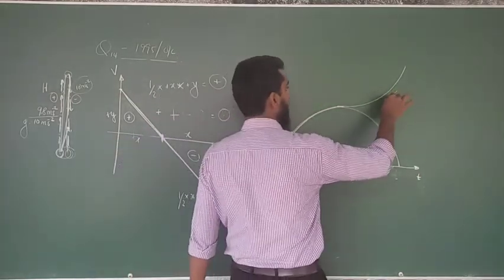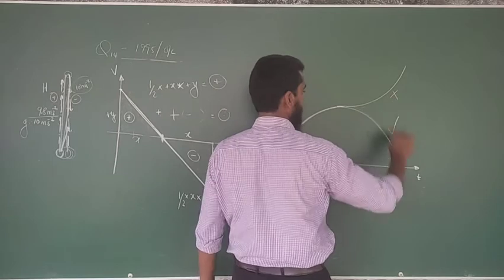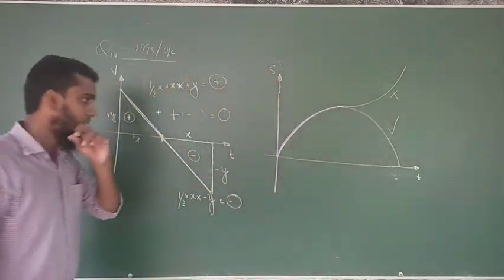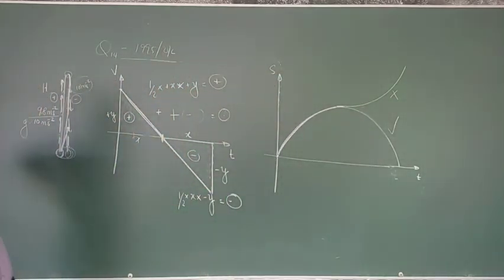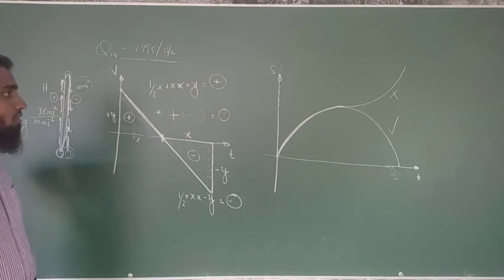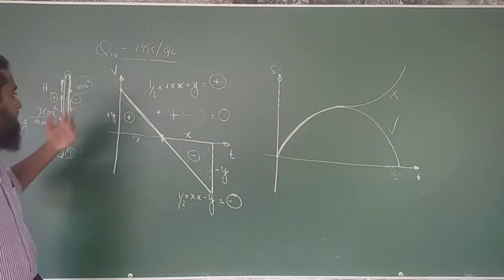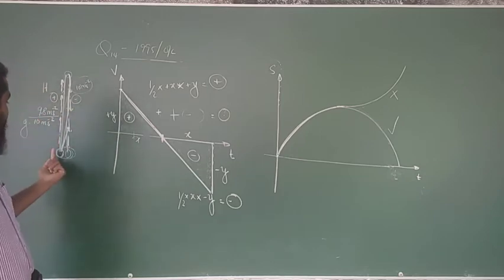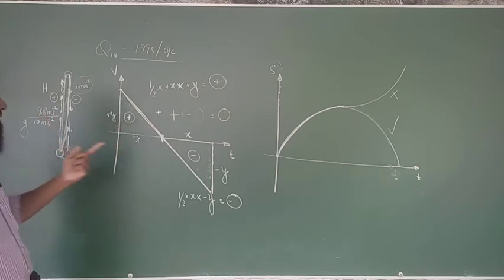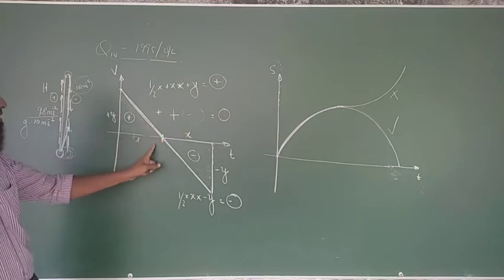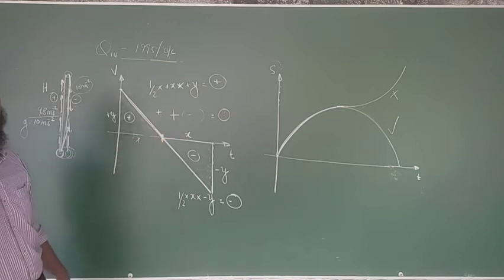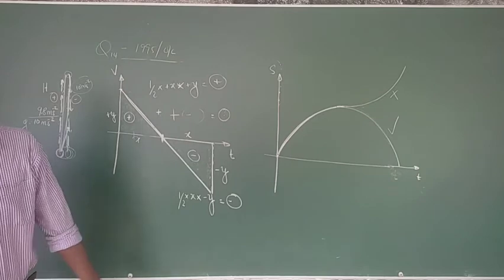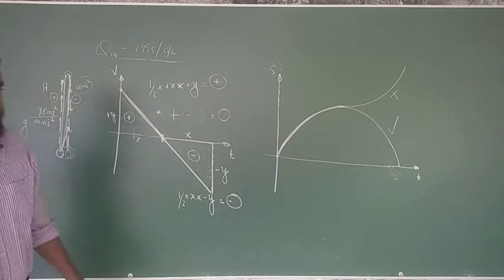Then this portion of the graph is going to be wrong for this occasion, and this is the right graph, the correct graph. This is how we draw the graph when considering motions like this. For the vertical motion starting from down, this is the VT graph and that is the ST graph with respect to this VT graph. Okay, that's it. We'll move to the next question, question number 15.